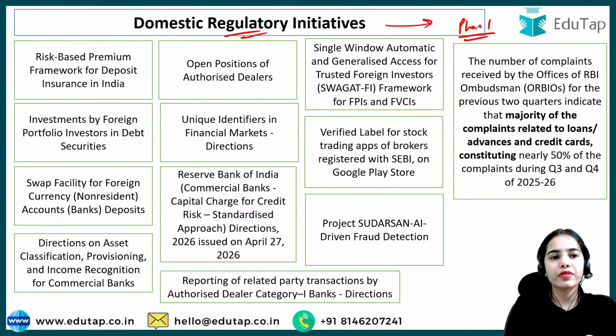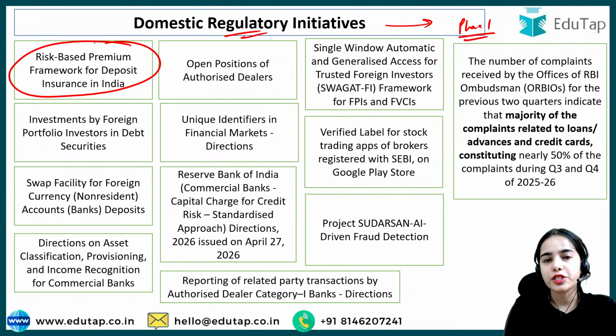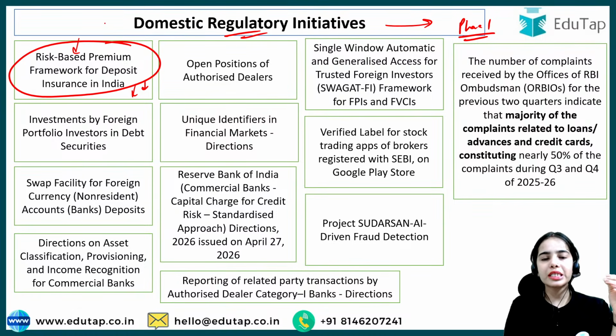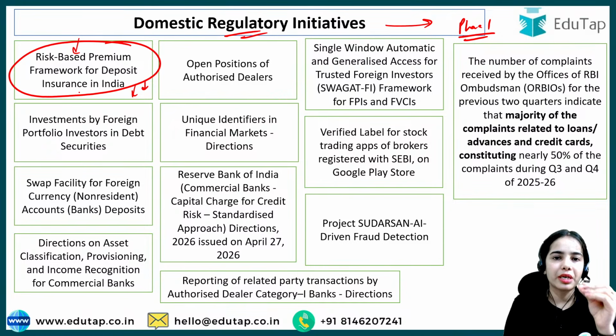Domestic regulatory initiatives: the risk-based premium framework for deposit insurance in India, where we discussed that the banks are divided into 3 categories and category 1 has the highest discount rate. Previously a flat rate of 12 paise per 100 rupees was taken, but now there is the risk-based premium. Insurance premium is taken on a risk basis.